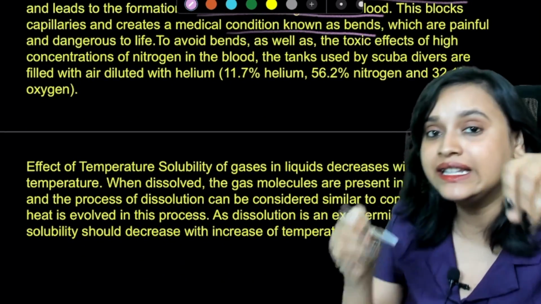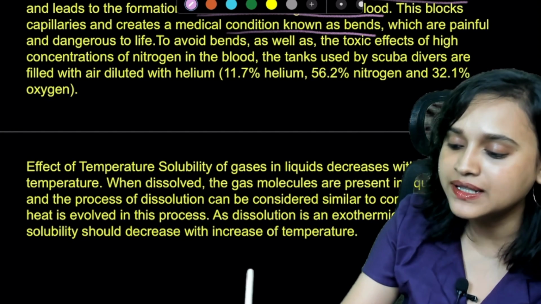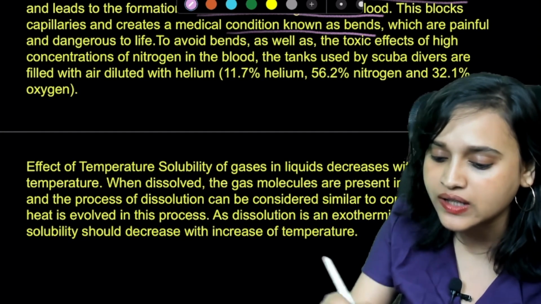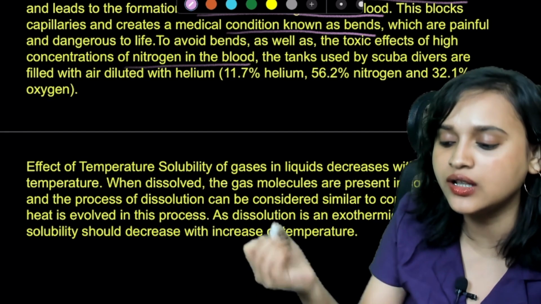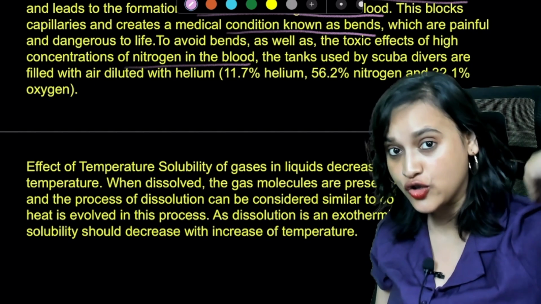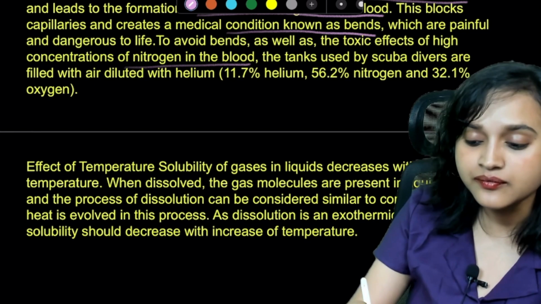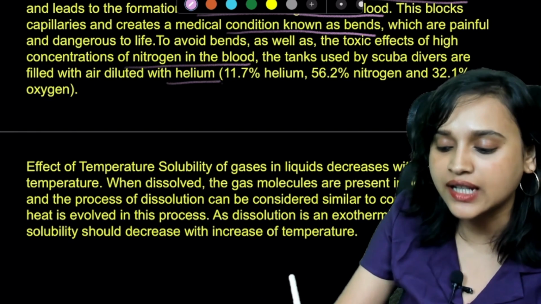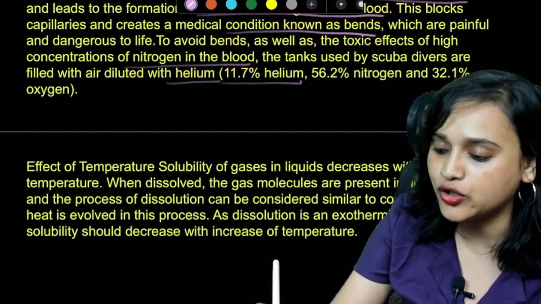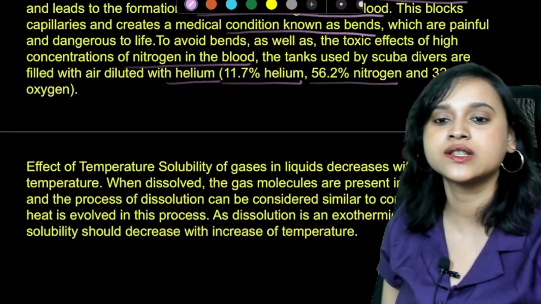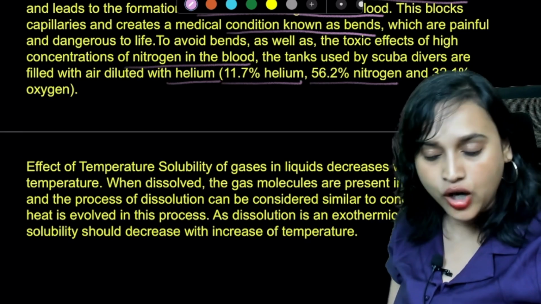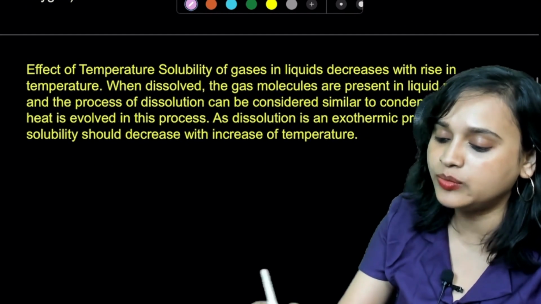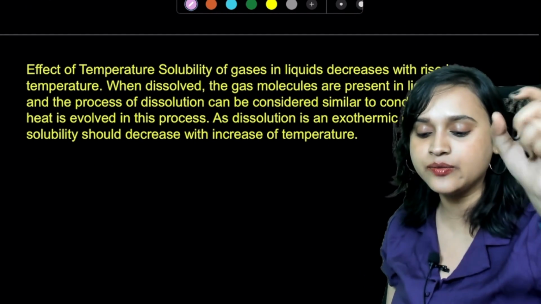And to avoid these bends, as well as the toxic effects of high concentration of nitrogen in the blood, the tanks that scuba divers use now are filled with diluted helium, which is 11.7% helium, 56.2% nitrogen, and 32.1% oxygen. Okay, all right.